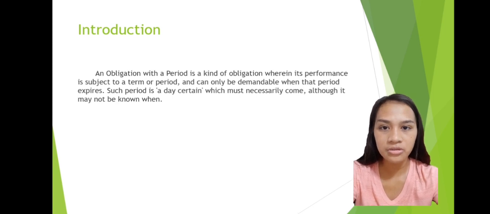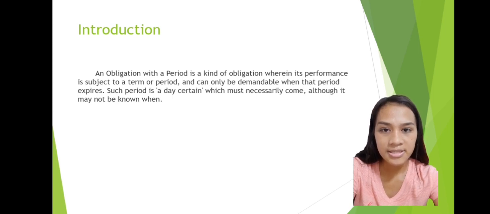Introduction. An obligation with a period is a kind of obligation wherein its performance is subject to a term or period and can only be demandable when the period expires. Such period is a day certain which must necessarily come, although it may not be known when.